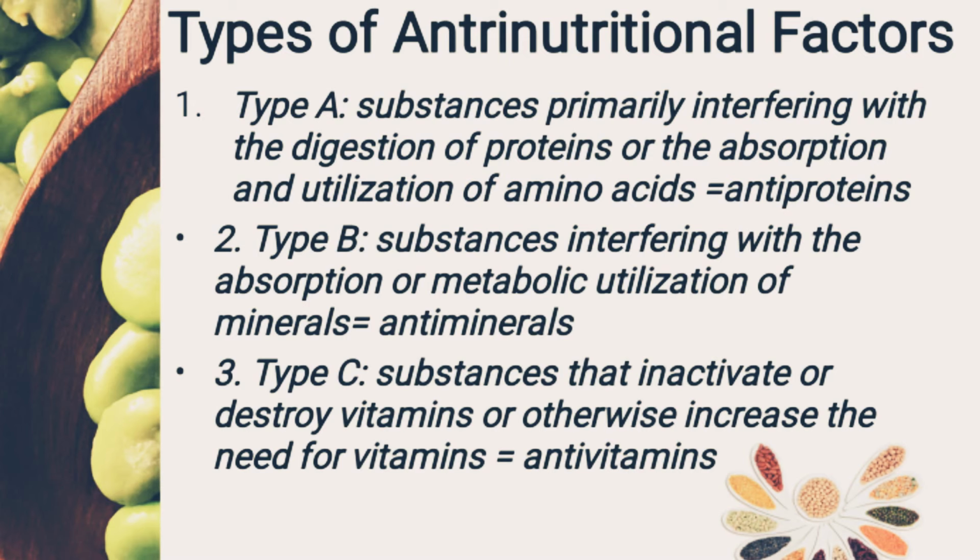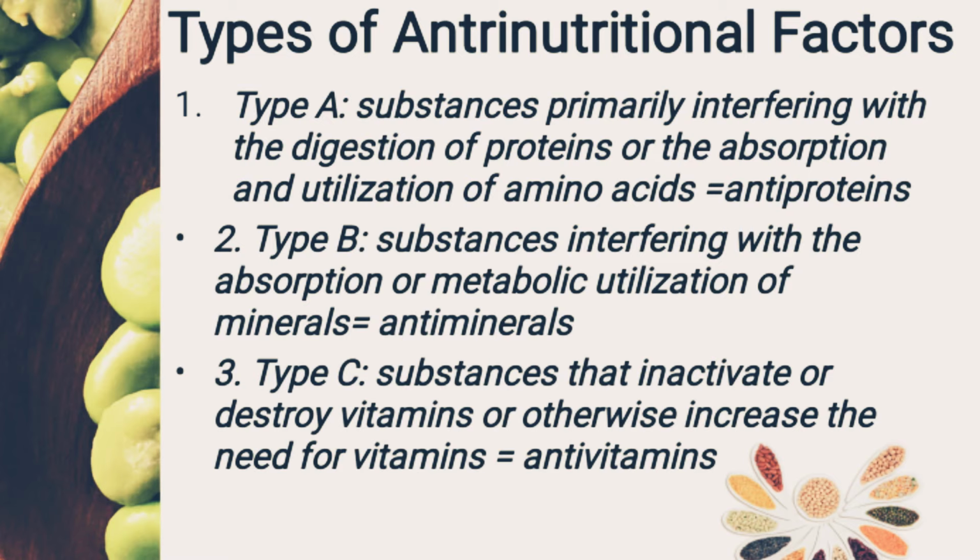Now the types, or classification, of anti-nutritional factors. There are three types. Type A is substances primarily interfering with the digestion of protein or the absorption and utilization of amino acids. It is called anti-protein, for example protease inhibitors, enzyme inhibitors and others. The second type is substances interfering with the absorption or metabolic utilization of minerals, that is anti-minerals. In this type, phytic acid is a good example.